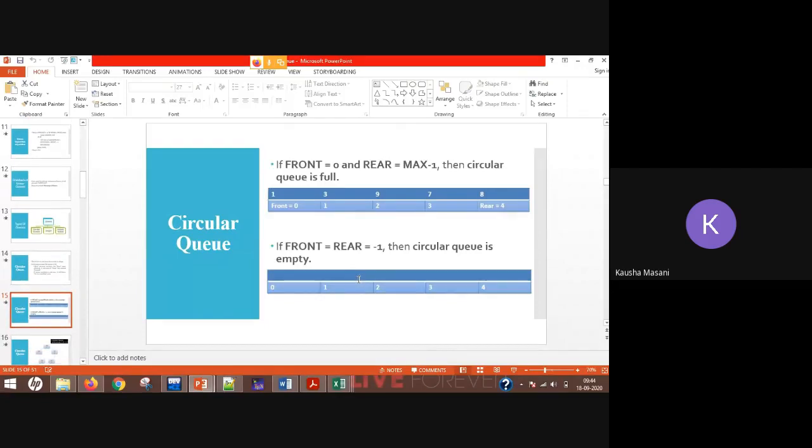Again, the conditions for circular queue to be full and empty. When can you say your circular queue is full? When front is at the 0th index and rear is at max minus 1. And when can you say it is empty? When front and rear both are equal to minus 1. So that is your circular queue, two conditions.